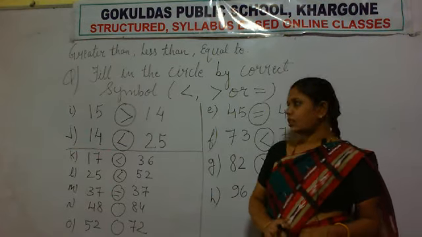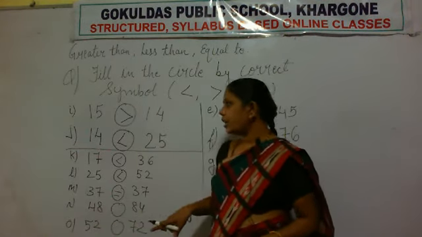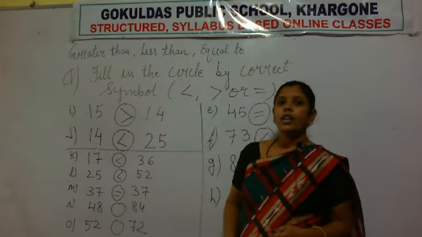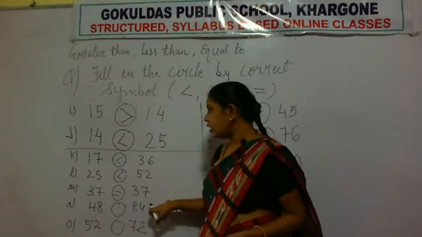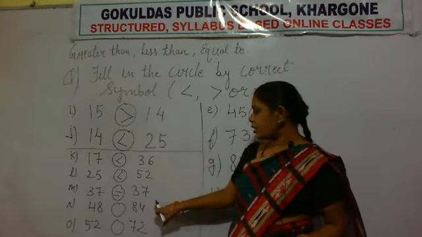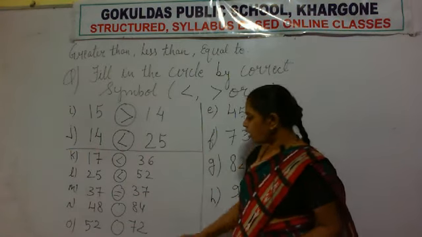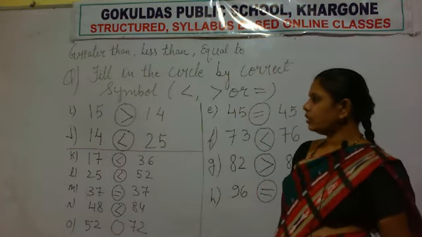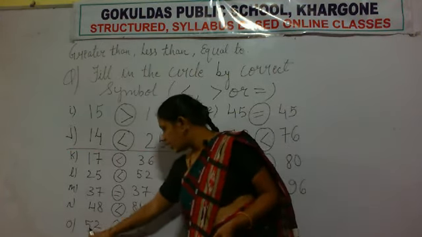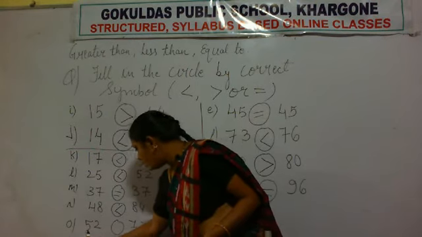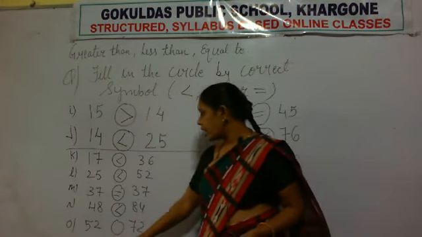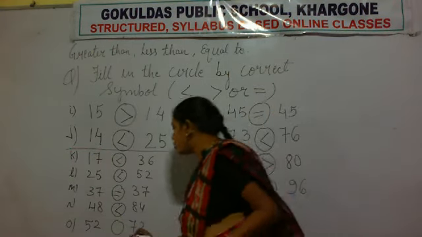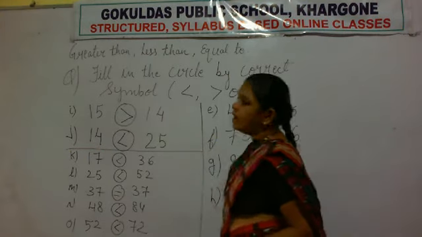Now the next question, 48 and 84. Which number is bigger? 84 is the bigger number and 48 is smaller. So here this symbol. Now the last question, the numbers are 52 and 72. Which is the bigger number? 72 is the bigger number. So this symbol will come this side.